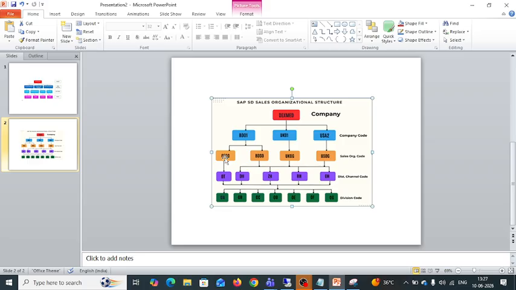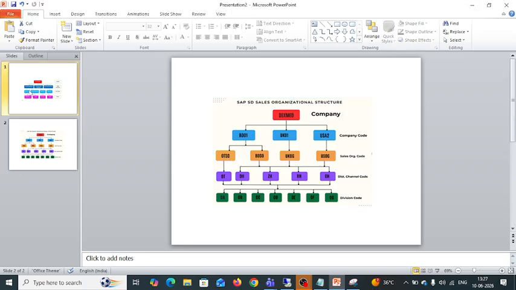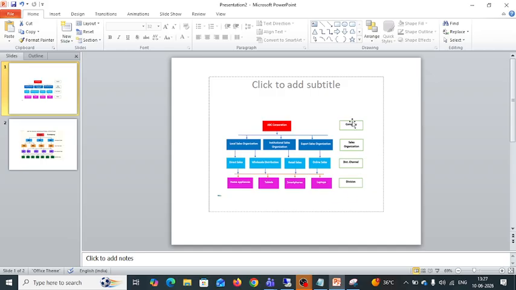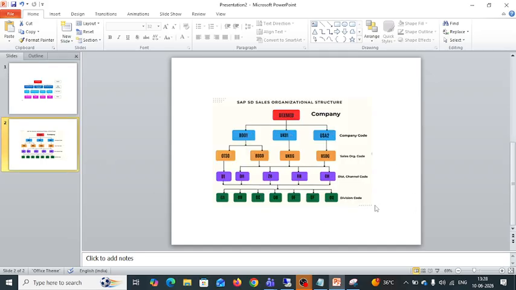In today's session, we discussed enterprise structure and the organization units we have from the SD point of view, and about the flow chart. This is a flow chart for easy understanding: company, company code, sales org, distribution channel and division, and this is the example for that.